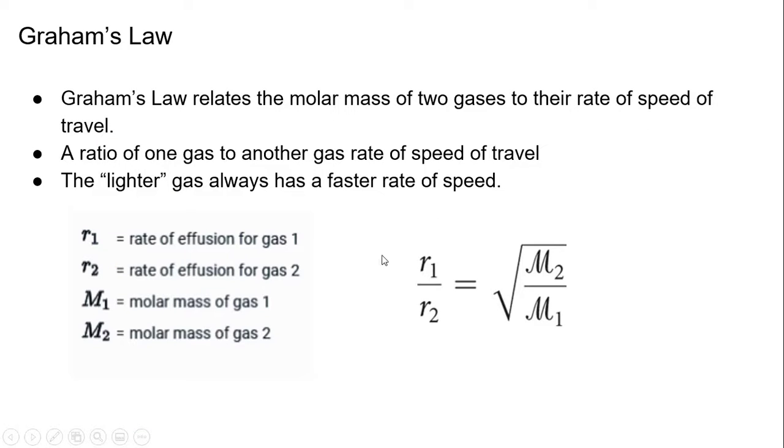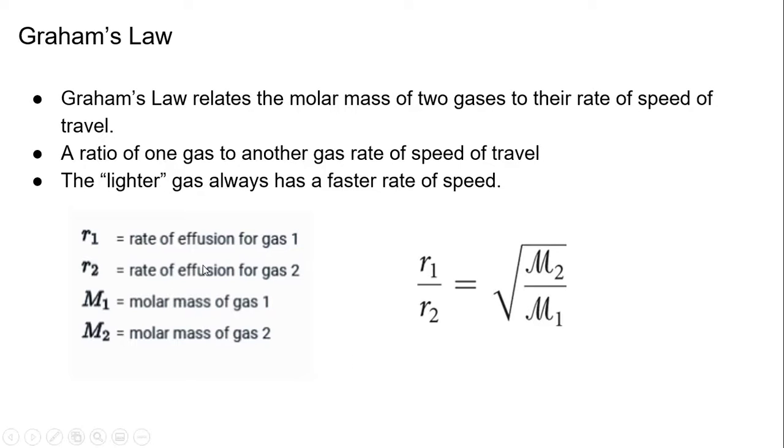So here is Graham's law, and this is another equation we're going to cover. Graham's law relates the molar mass of two gases to the rate of speed of travel. Basically, I've already discussed that the gas that is heavier will not travel as fast as a lighter gas. And we want to know the ratio of these two gases set up to each other. The lighter gas will always have a faster speed. So we expect that, but by how much? It'll give us a numerical value.